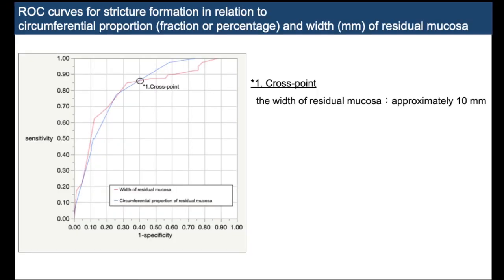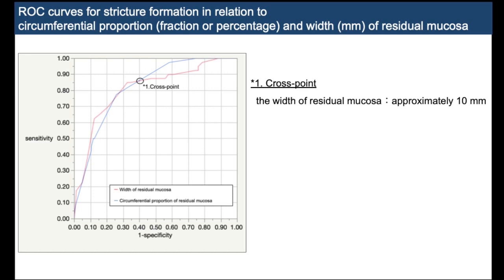In this study, the circumferential spread was assessed by measuring the circumferential proportions and the width of residual mucosa. The predicted values of these two parameters were compared using ROC analysis. The cutoff value of residual mucosa width was approximately 10 mm.